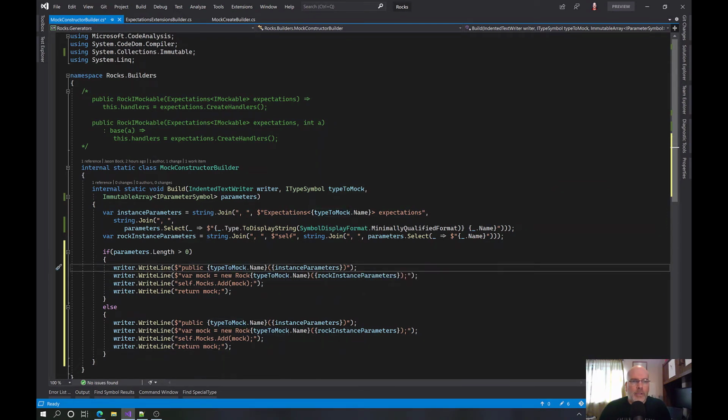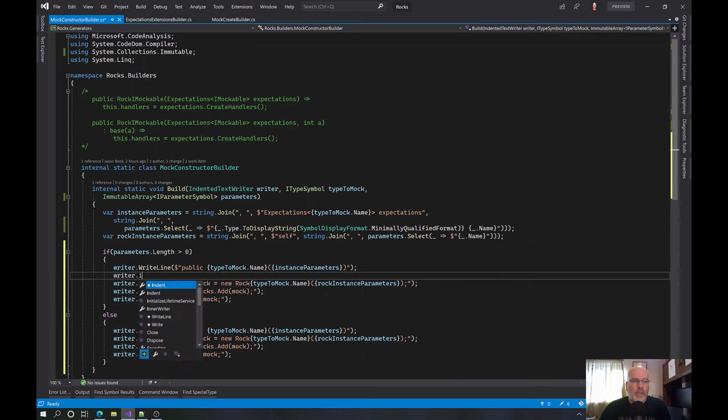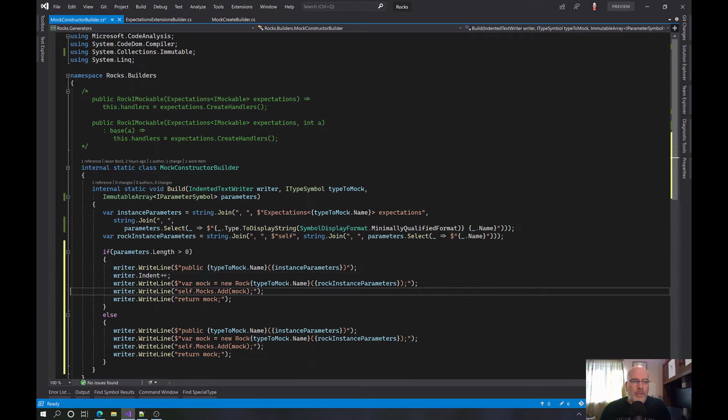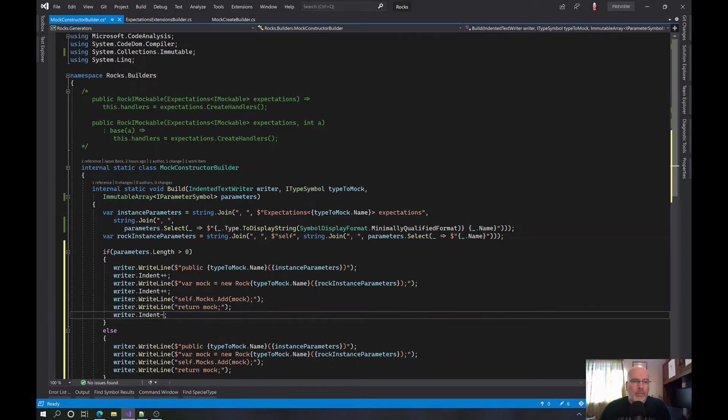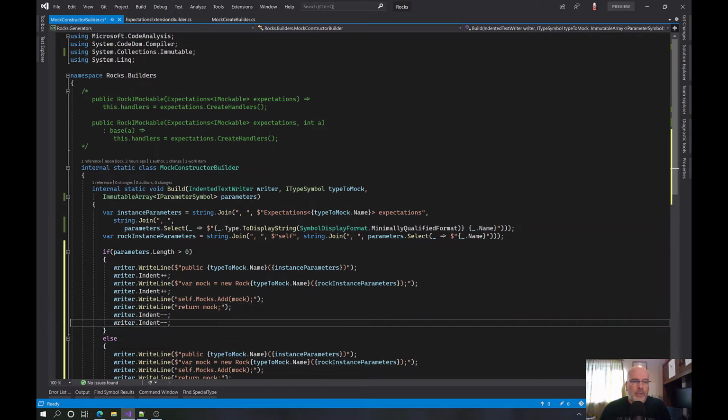Okay. So then we need here a writer.indent++, and we're going to need another indent++ to do that. And then we're going to need an indent-- and another indent--. So this first indentation is basically saying here we do that base of, and then in here what we need to say is the mock instance parameters, right?